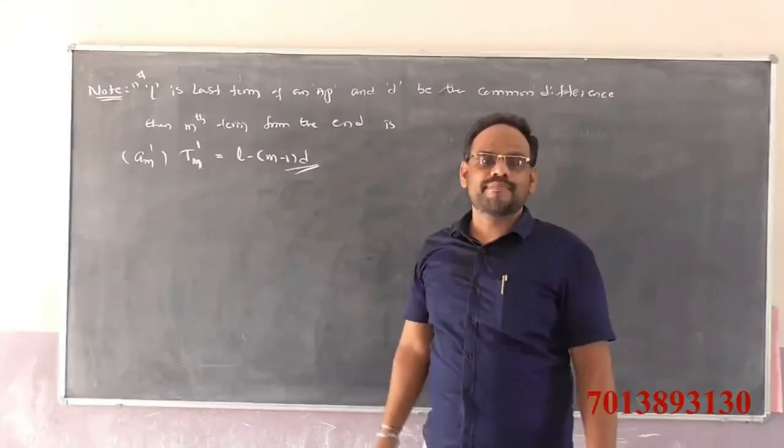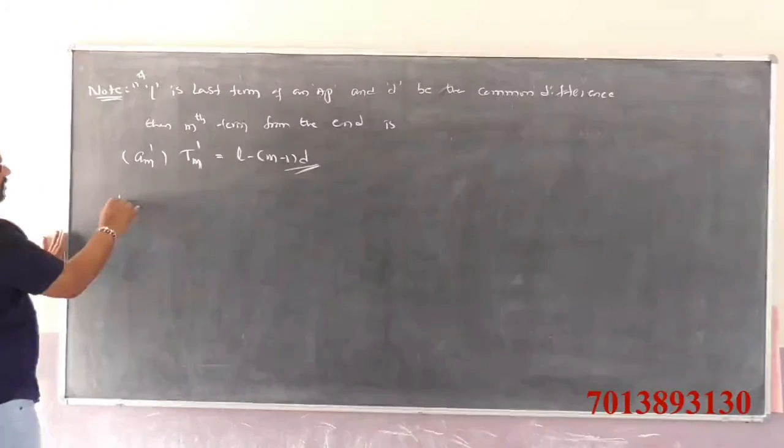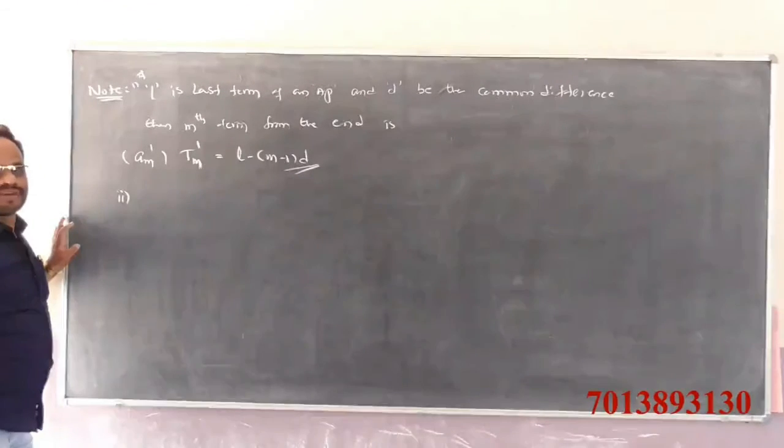This is one formula, and the second one is another formula.